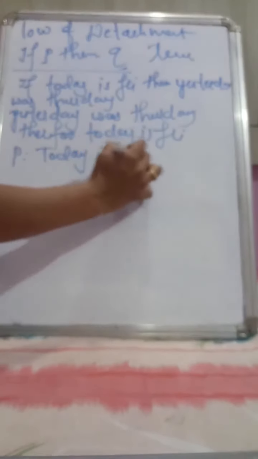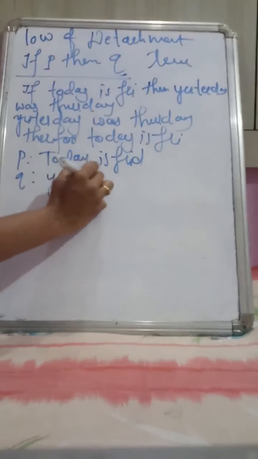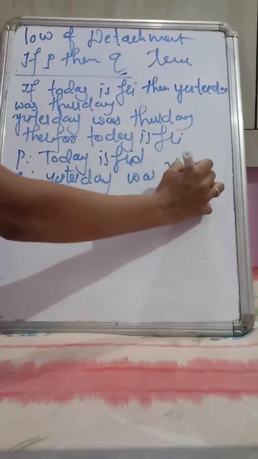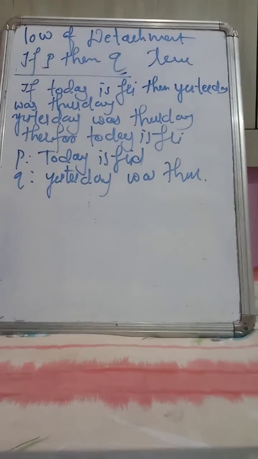Today is Friday is one statement, and yesterday was Thursday is another statement. We have to consider today is Friday as P. What is the P statement? Today is Friday. The Q statement we can write: yesterday was Thursday. So how can we write it? See, here we will get the valid argument.